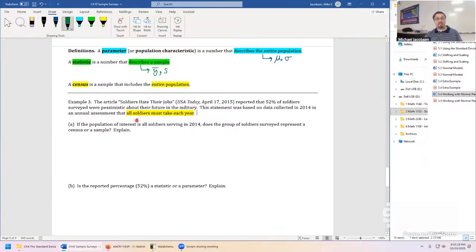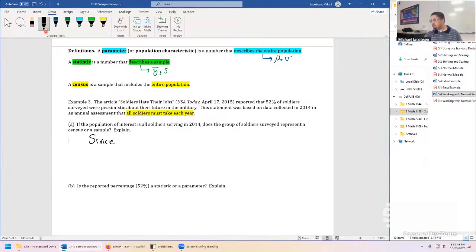But I would believe that the success rate of getting the population, all soldiers serving in 2014, I bet you they had a really, really high success rate. Just about everyone did this at some point or another. They did this assessment. So this data is based off a census, and this is one of those rare situations.